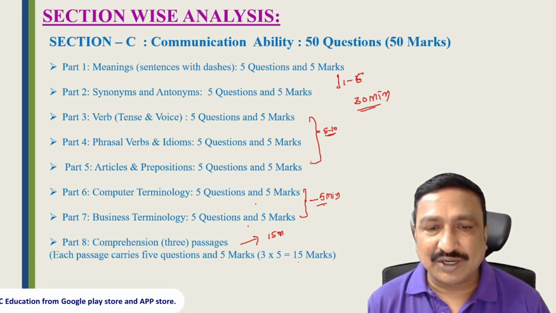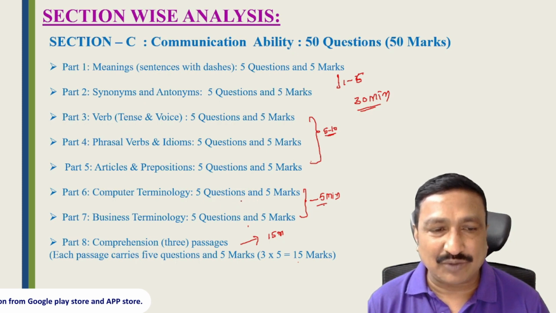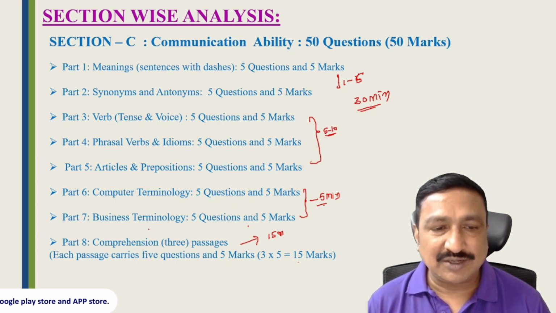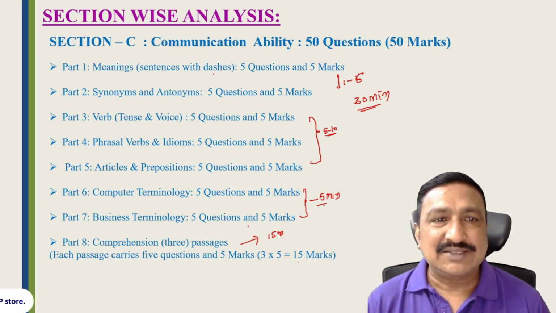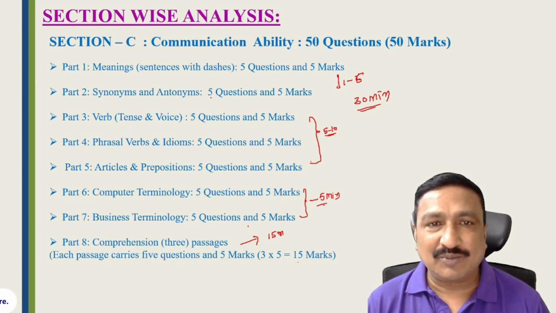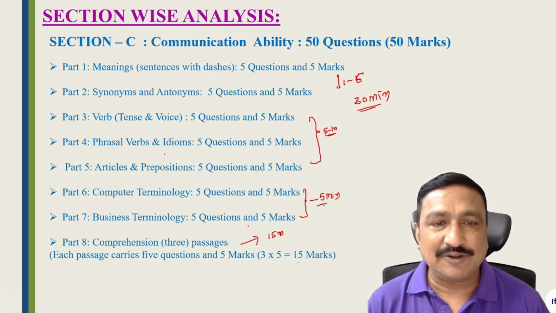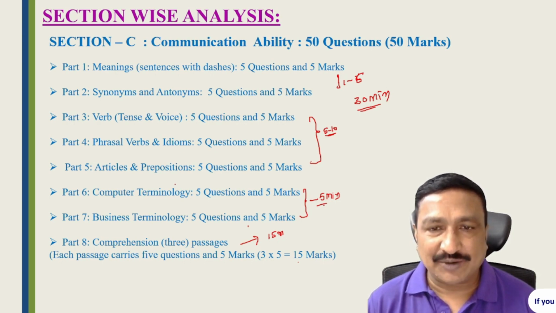Nowadays everybody knows computers, so you can answer computer terminology 5 out of 5. But business terminology is difficult, so don't spend much time on it, because we don't know what they can ask. Grammar is easy; they can ask articles and so on, and you can answer. For synonyms and meanings, don't spend much preparation time. Spend it only on computer terminology, comprehension and functional grammar.